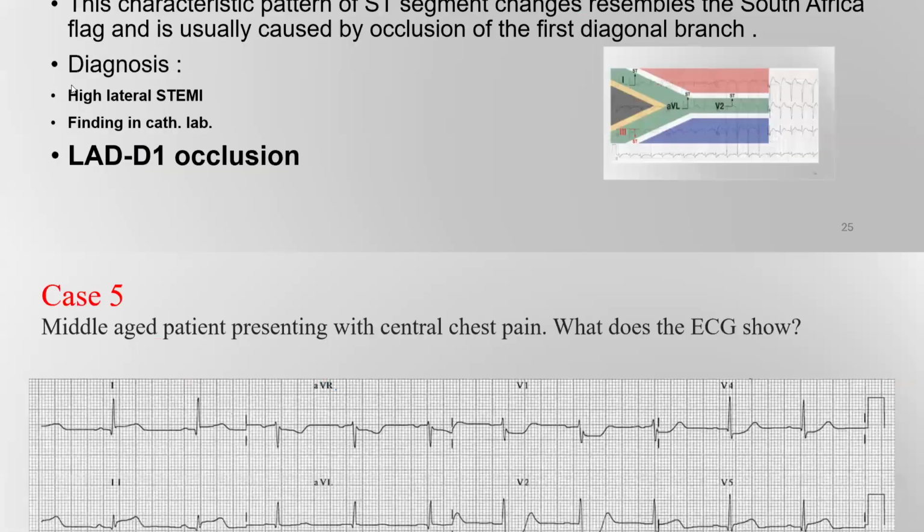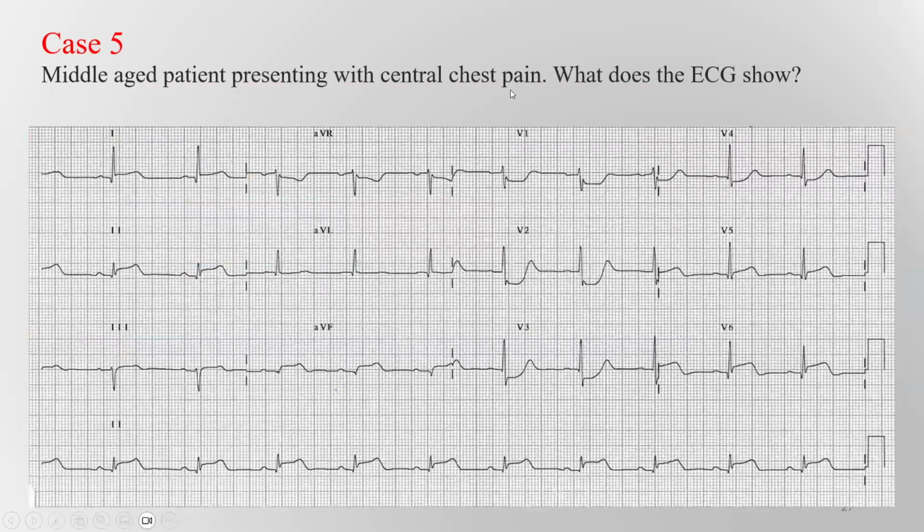The next case, a middle-aged patient presented with central chest pain. If you look at the ECG, there is ST segment elevation in lead 2 and aVF prominent. Also, there is ST segment depression in V1 and V2, maybe V3 and V4. Also, there is elevation in lead 1 and V5 and V6. So this is a case of inferior myocardial infarction and lateral, infralateral myocardial infarction.